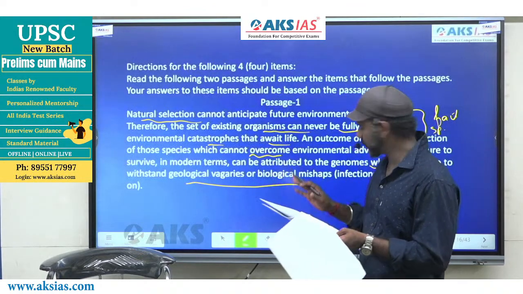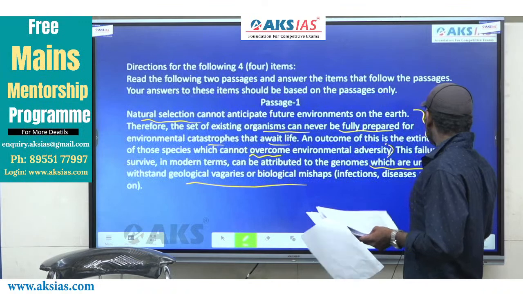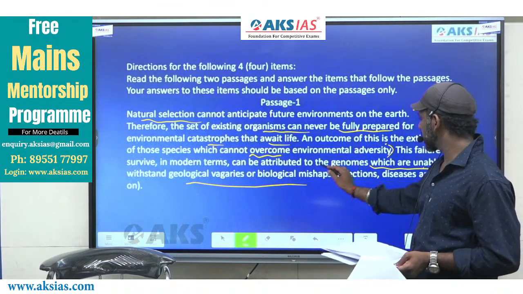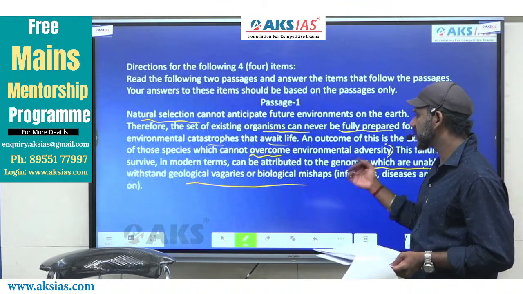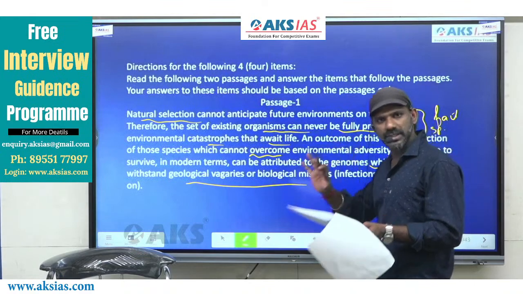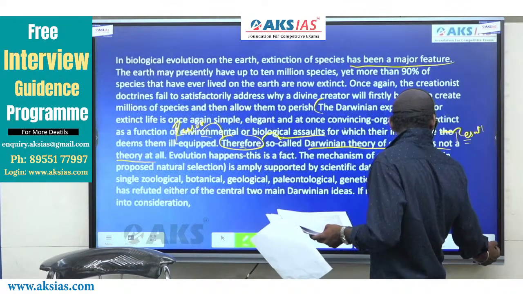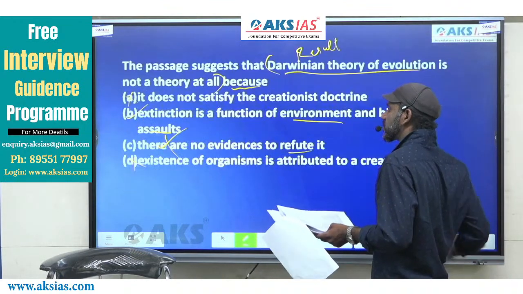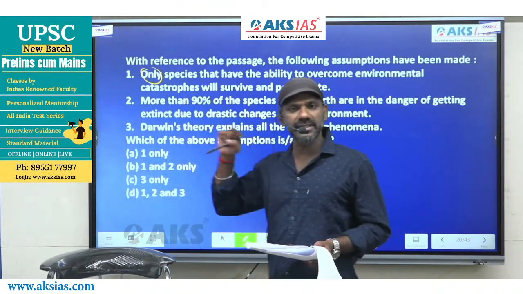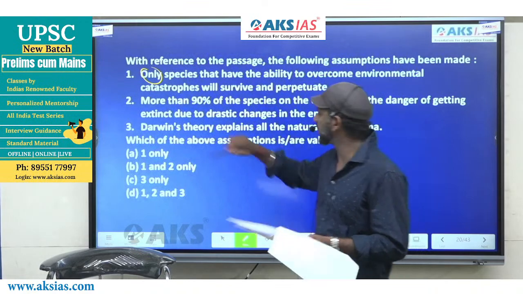That cannot be agreed to. This failure to survive in modern times can be attributed to the genomes which are unable to withstand geological vagaries or biological mishaps. The word only cannot be agreed to because such a word is not there in that part of the passage.